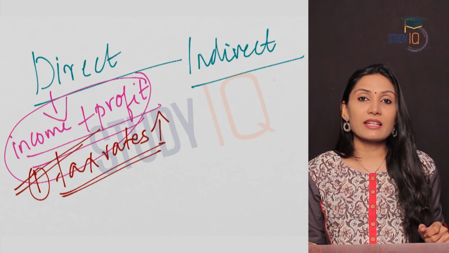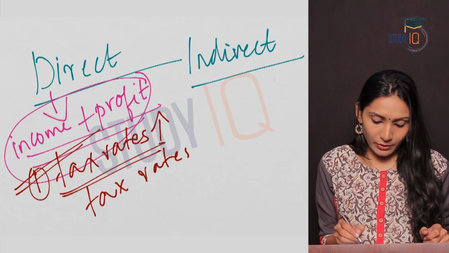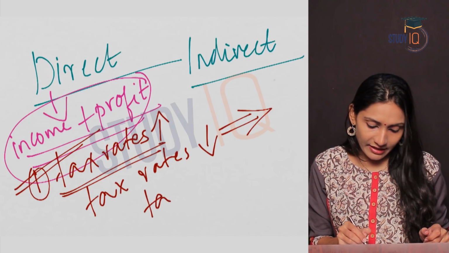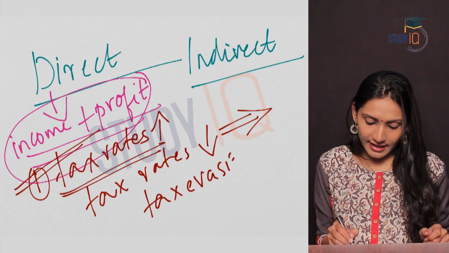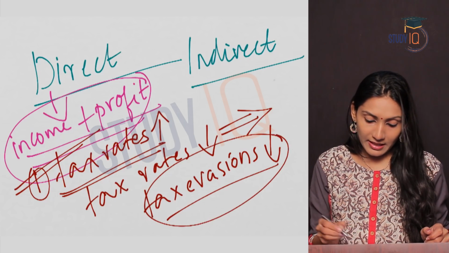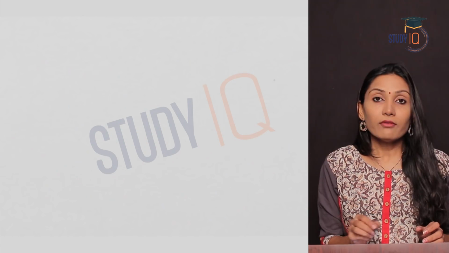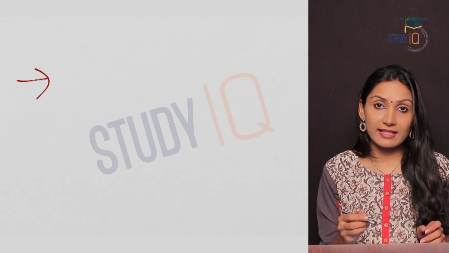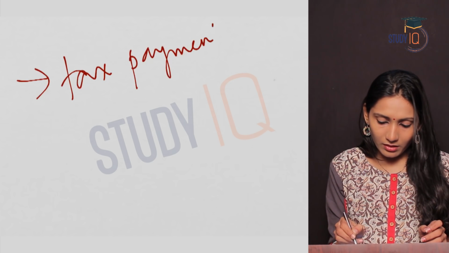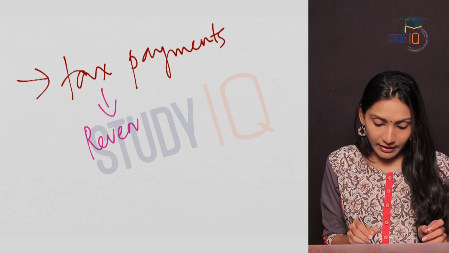So after the liberalization, what the government did was reduce the tax rates. So tax rates were reduced and this resulted in fewer tax evasions. When tax rates are reduced, tax evasions also reduced. And what is the impact of reduced tax evasion? One thing, voluntary disclosure of taxes or income. So tax payments increased. Therefore, the revenue of the government also increased.